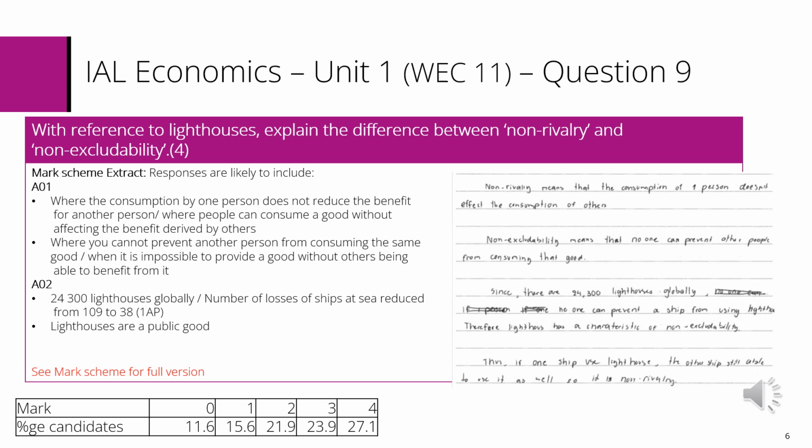Non-rivalry was better understood. Whilst 1 mark was for the information listed from the STEM, the second mark needed an explanation relevant to ships' use of lighthouses. Many struggled to access this final mark.